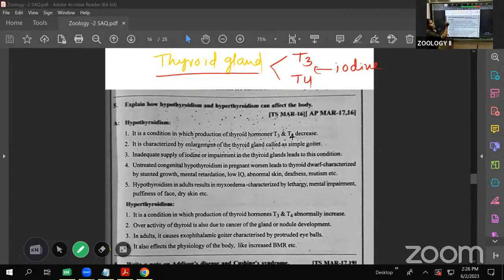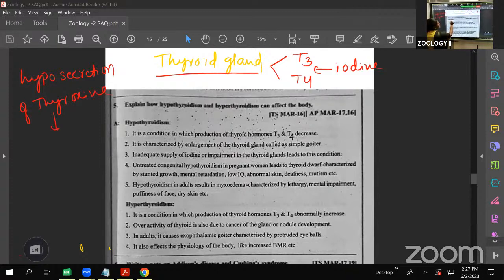Hypothyroidism and hyperthyroidism: hypo means less secretion of the thyroxine hormone. Hyposecretion of thyroxine causes, as the name says, hypothyroidism.